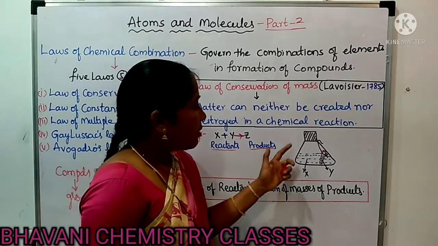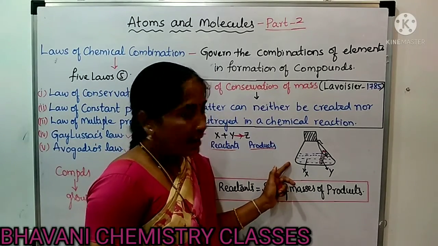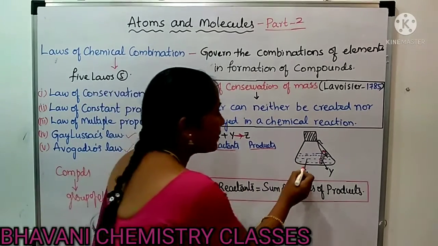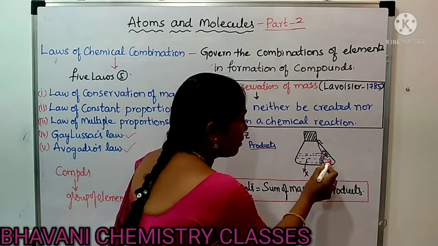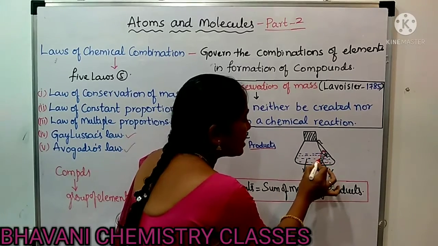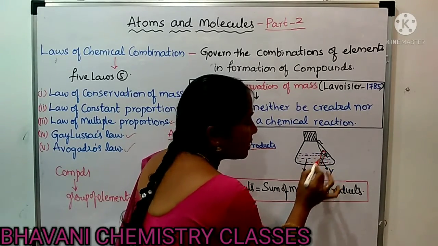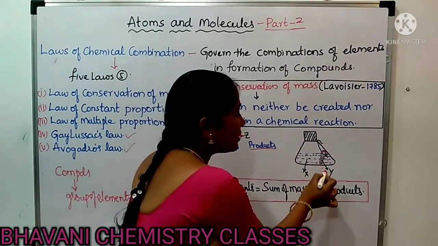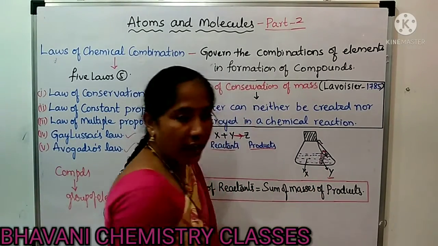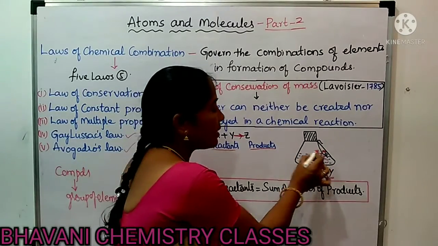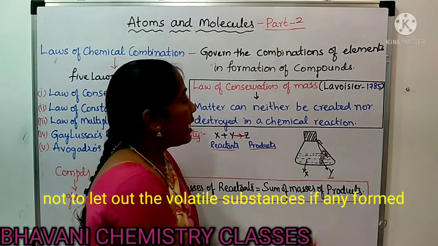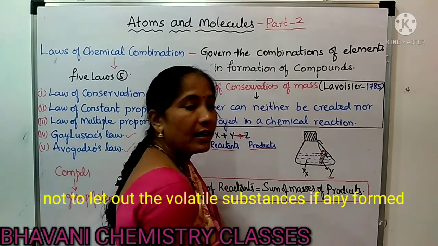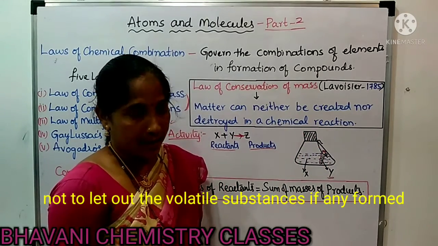In this activity, you have to take one conical flask. In this conical flask, take one reactant, X. In the ignition tube, the small tube, take the other reactant, Y. Before starting the experiment, close the mouth of the conical flask with a rubber cork.